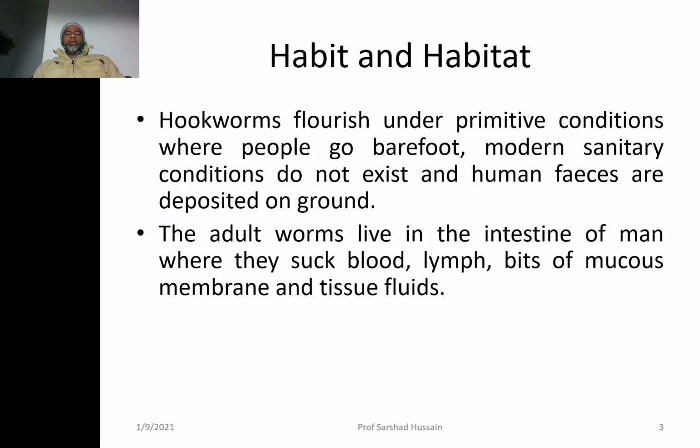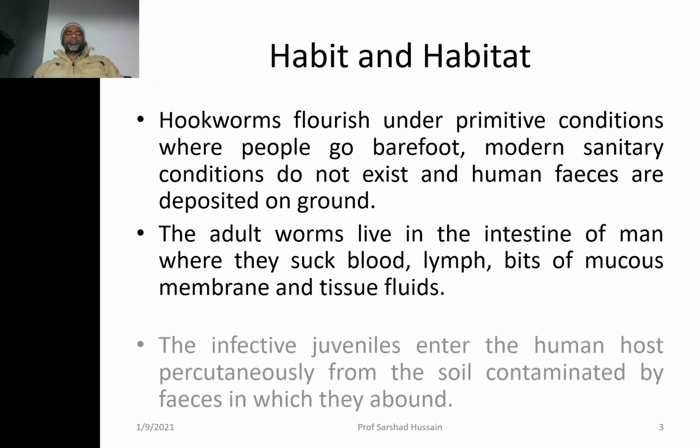The adult worm lives in the intestine of man, where it sucks blood, lymph, and bits of mucous membrane. You all must remember that your intestine is lined by a mucous membrane, so it takes the mucous membrane also and the tissue fluid as well. So when it bites the tissues of the intestine, the fluid of the tissues will also come out along with the blood, lymph, and the mucus.